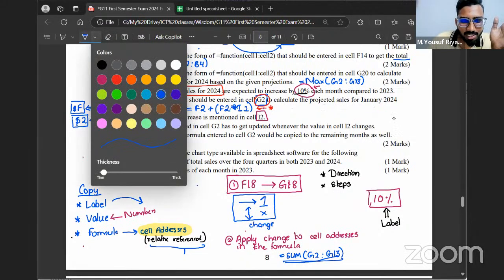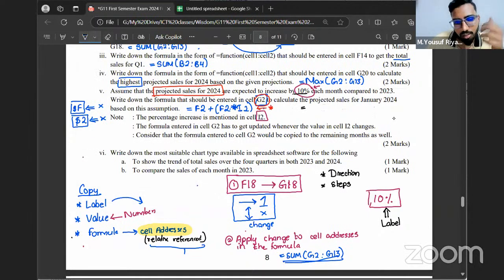The other method is something like this: F2 into I2 plus 1.